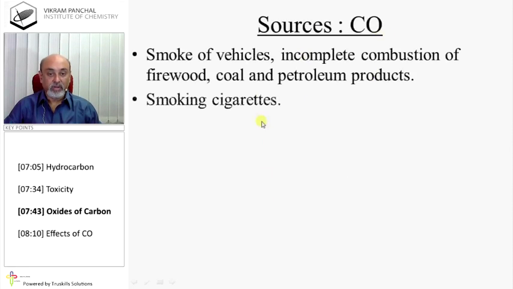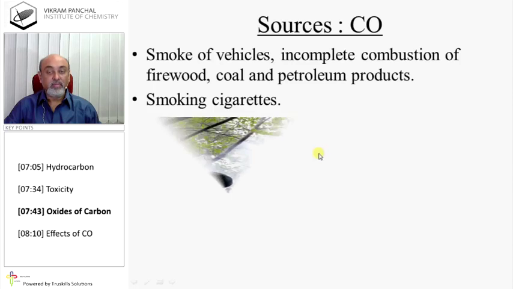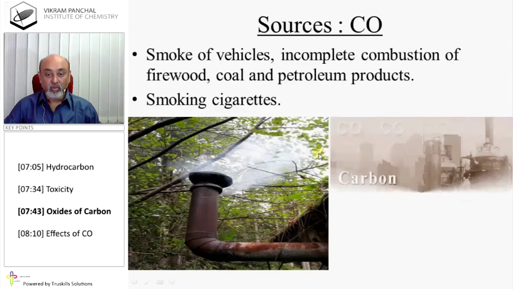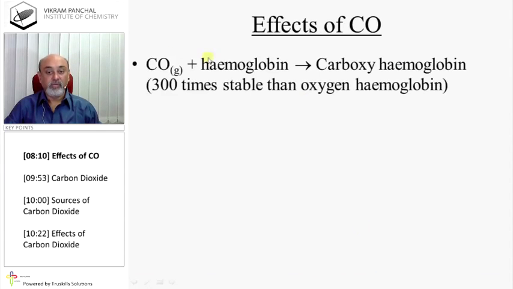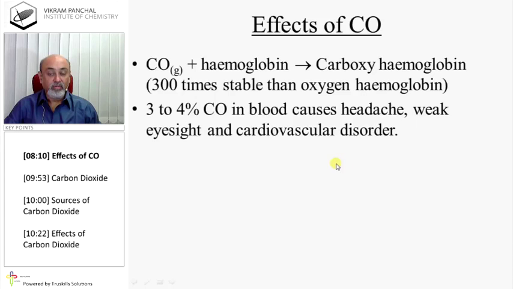Sources of carbon monoxide: smoke of vehicles, incomplete combustion of firewood, coal and petroleum products, smoking cigarettes. Effects of CO: CO goes into the lungs, joins with hemoglobin and produces carboxyhemoglobin, which is 300 times more stable than oxyhemoglobin. Therefore, hemoglobin stops transporting oxygen and CO2 from the body. 3 to 4% carbon monoxide in blood causes headache, weak eyesight and cardiovascular disorder.